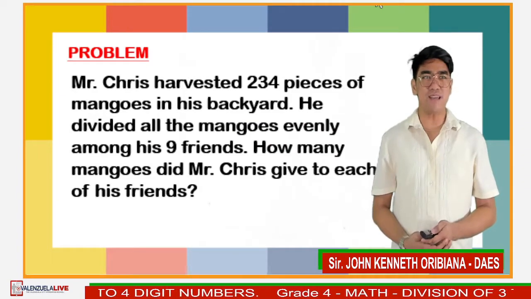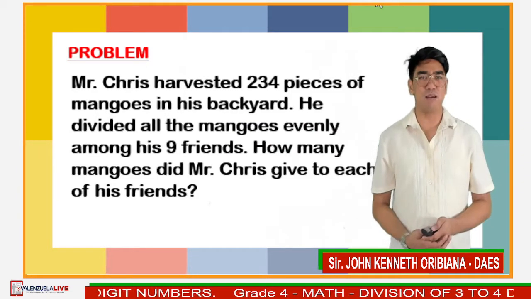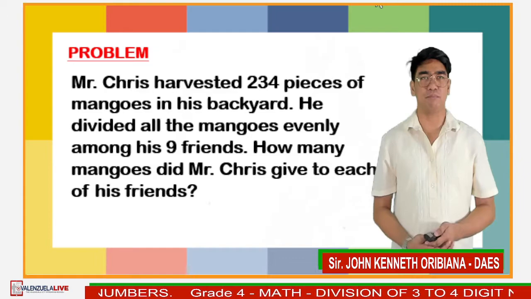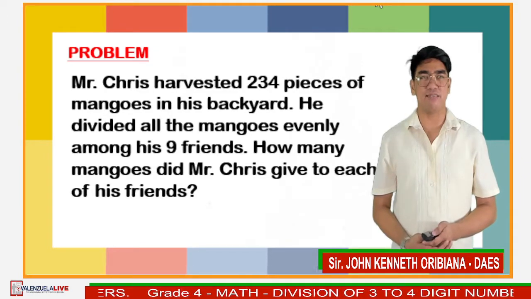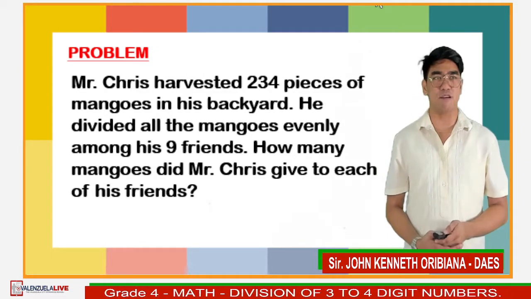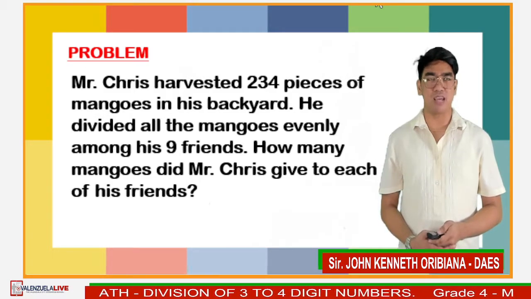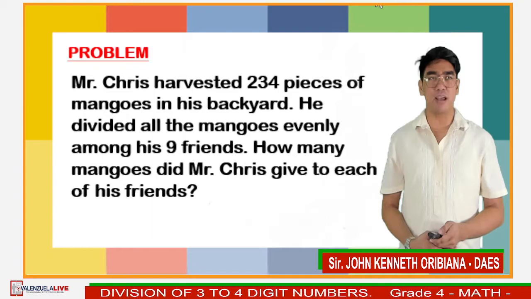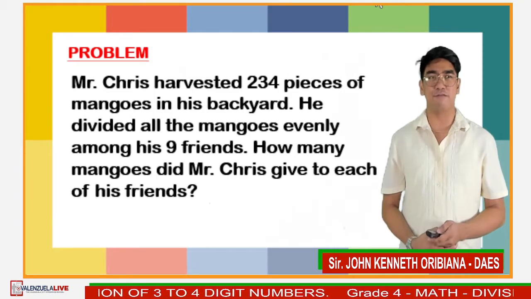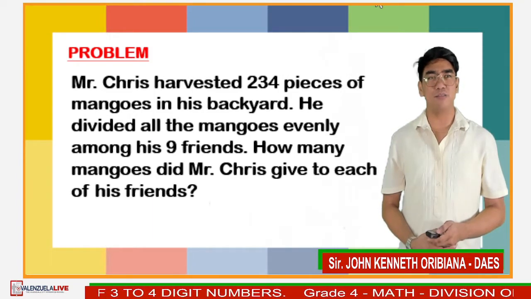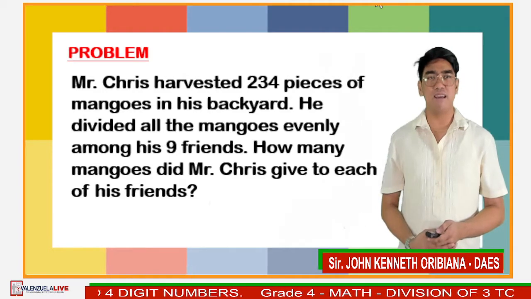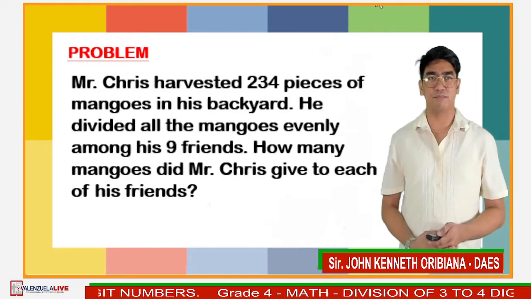Okay, now, to begin our discussion, let's have our first problem. Mr. Chris harvested 234 pieces of mangoes in his backyard. He divided all the mangoes evenly among his 9 friends. How many mangoes did Mr. Chris give to each of his friends?